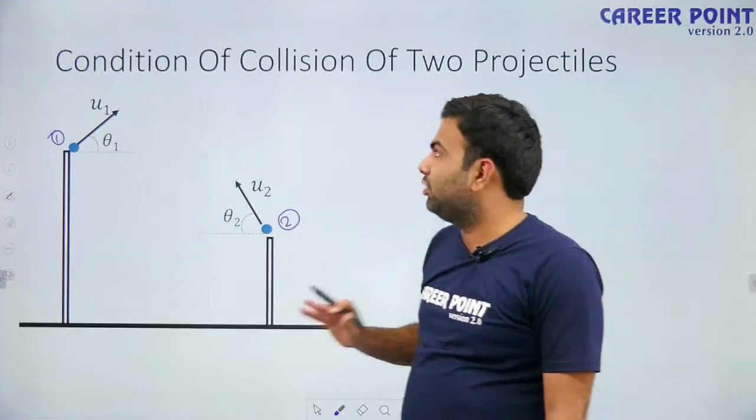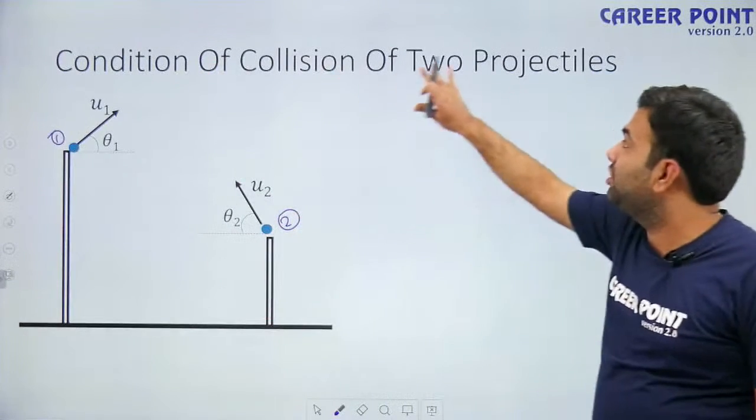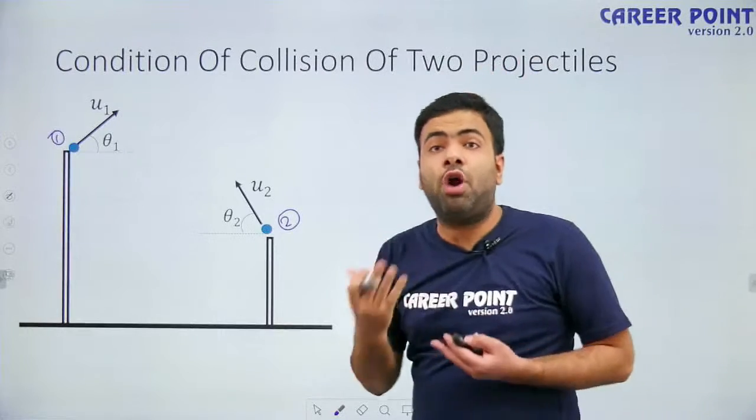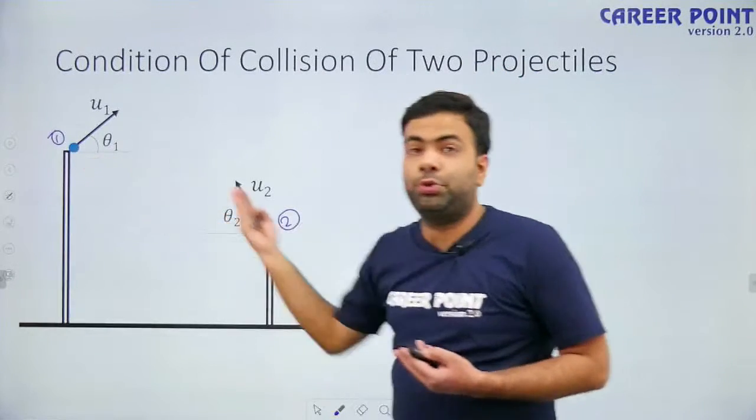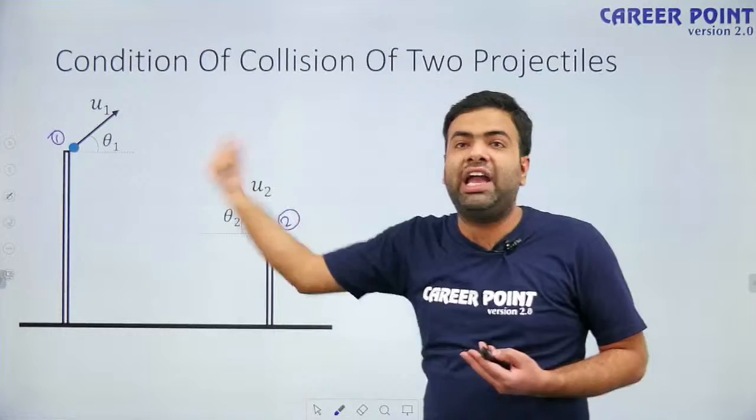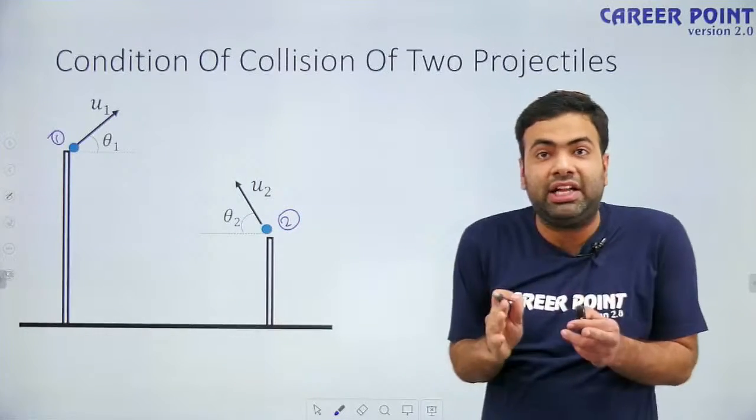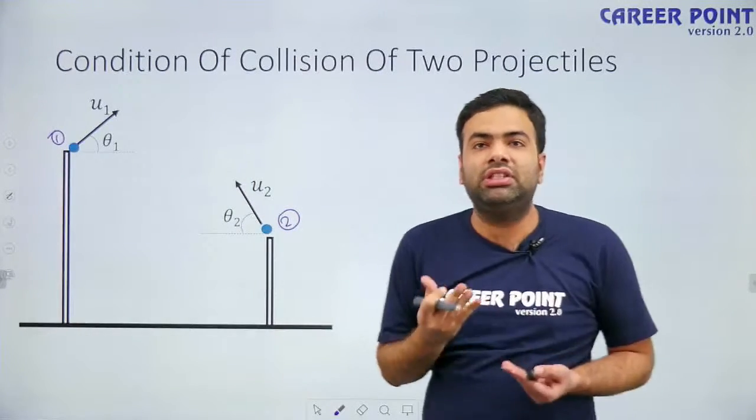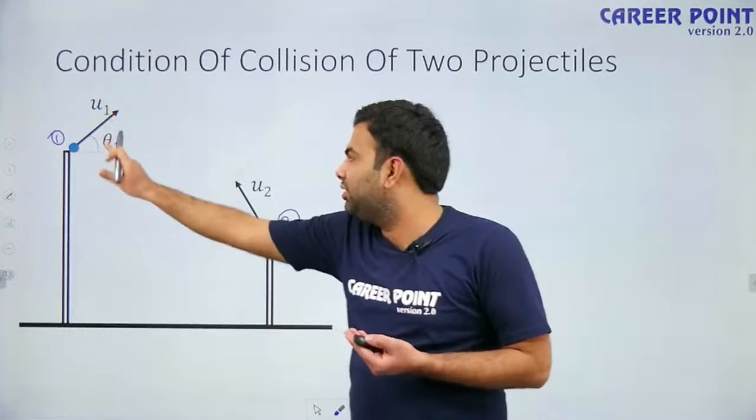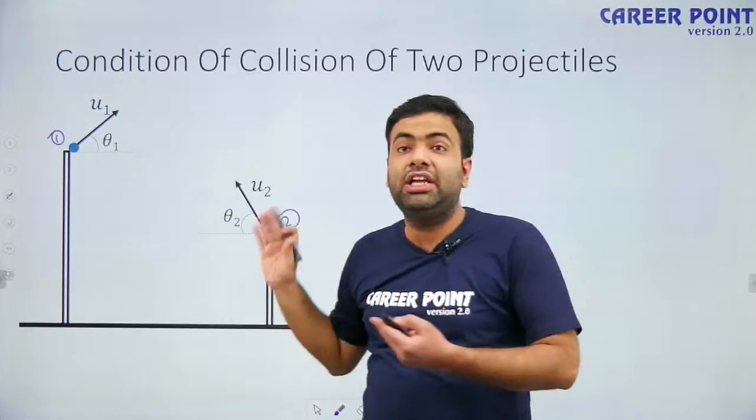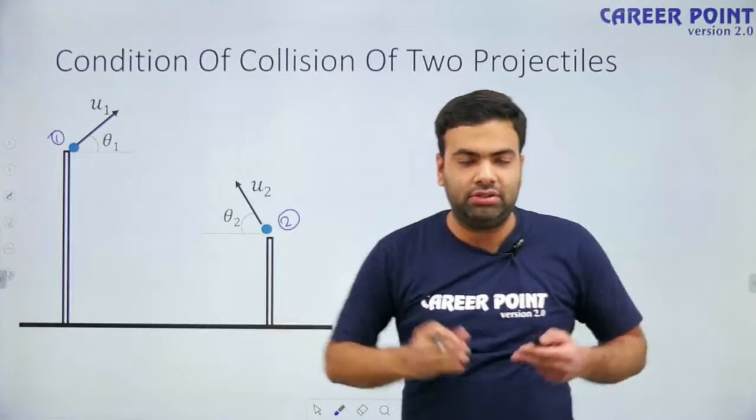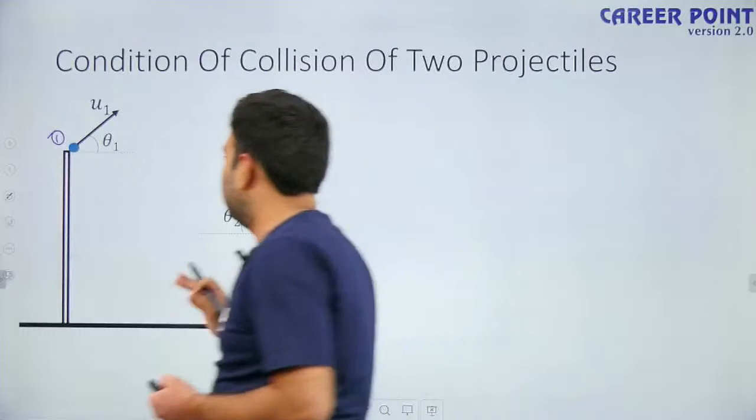Now our topic is condition of collision of two projectiles. Under what condition are these two projectiles going to collide in air? That condition we have to find out: what is the relation among u1, θ1, u2, θ2 so that these particles collide. This is an amazing topic.